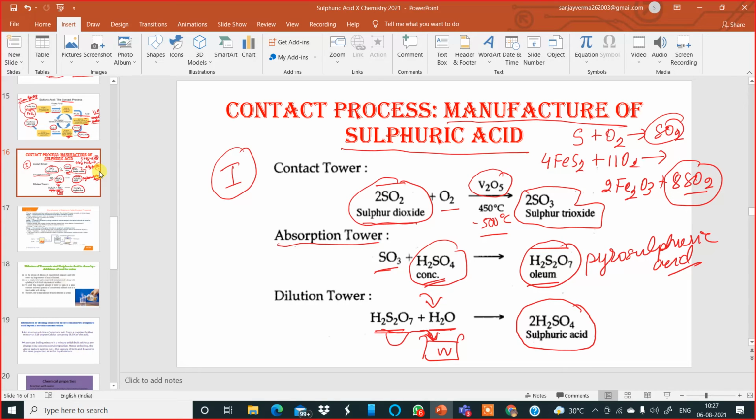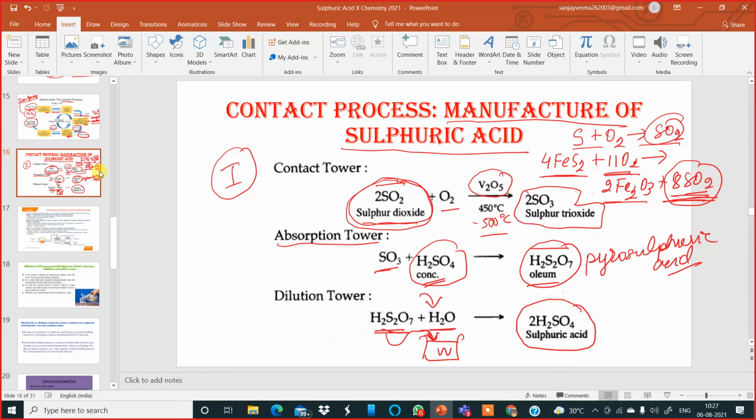So what will they ask you? They will ask you how we obtain sulfur dioxide gas for the manufacture of sulfuric acid. You must mention either burning sulfur in oxygen or burning iron pyrites in oxygen. This is a balanced equation, so better learn it. Here you must use your memory power. Iron pyrites, 4FeS2, plus 11O2 gives 2Fe2O3 plus 8SO2. So that is how you get sulfur dioxide for sulfuric acid.